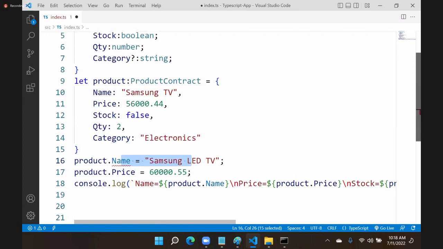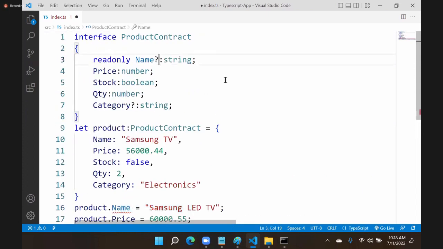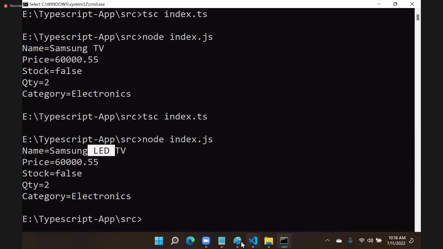Understood? So optional is different, read only is different. Don't link both of them. Optional is about whether you can ignore it or not. Read only is about when you are using it, whether you can reassign a value into it or not. That means read only will not allow changing the values.